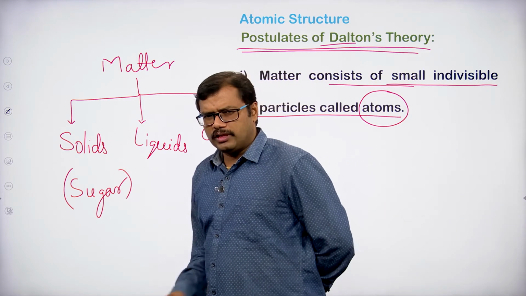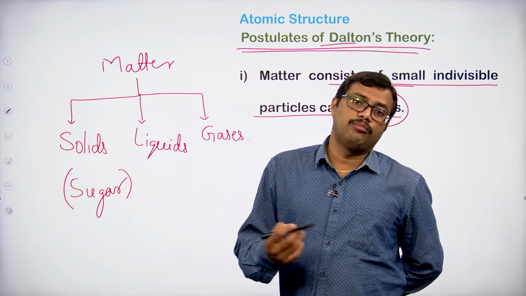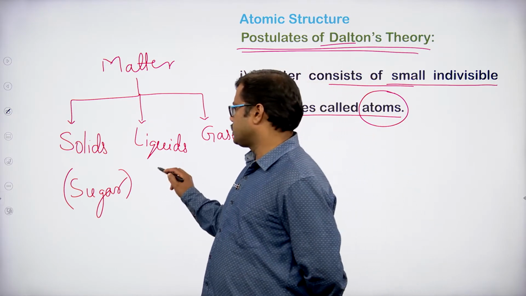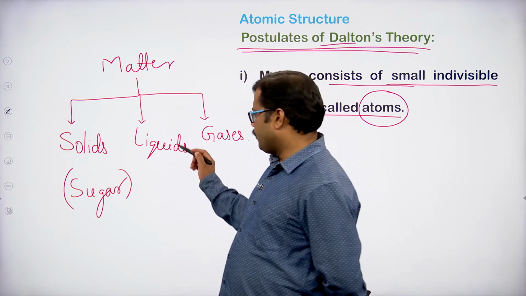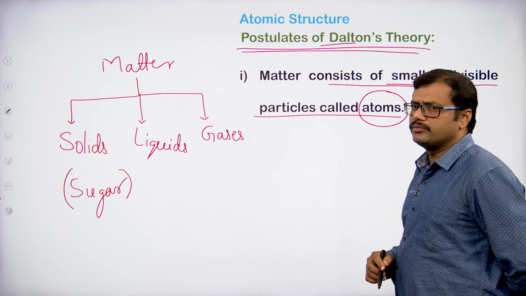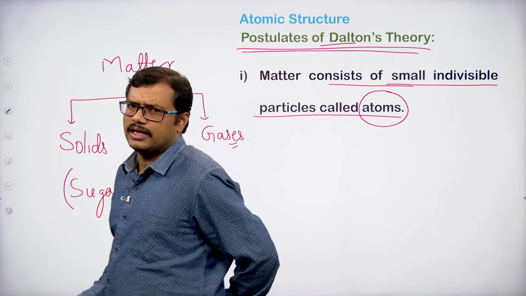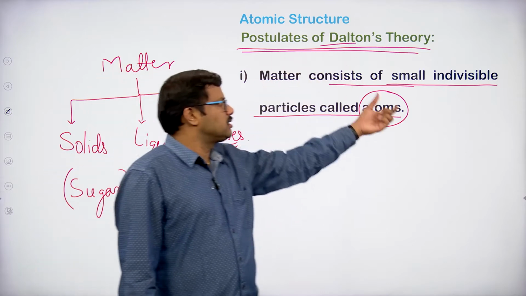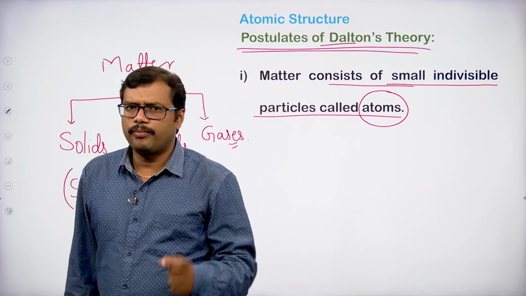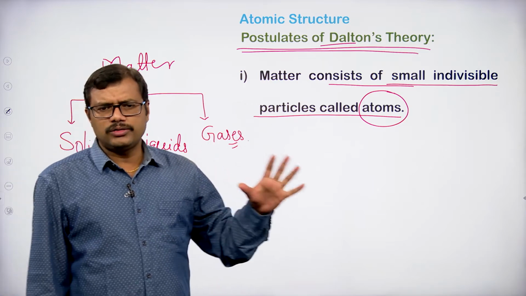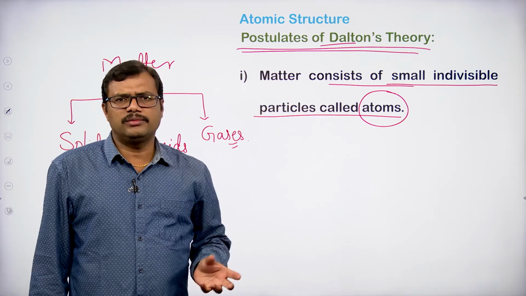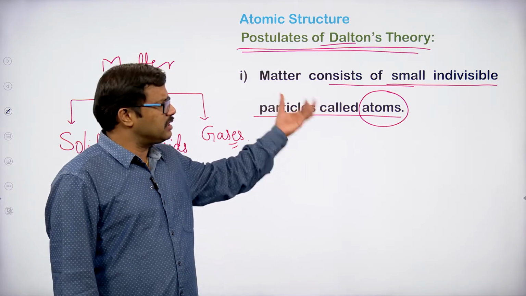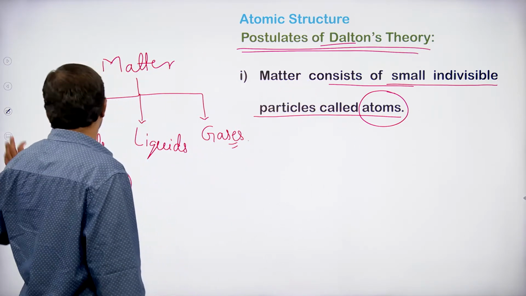So, within the matter, if you observe within the sugar crystal, the sugar crystals are composed of atoms. Okay. So, that is what is given. For example, if you consider any liquid, the liquid is made up of very small particles called atoms. Similarly, any gas, oxygen gas, hydrogen gas, nitrogen gas, that gas consists of small indivisible particles called atoms. So, according to John Dalton, matter is made up of atoms, and the atom is that particle which further cannot be divided. So, he has adopted the concept of the Greek and Indian philosophers. Okay.